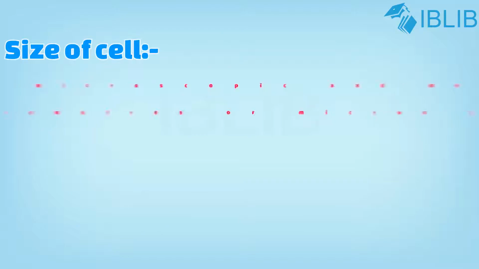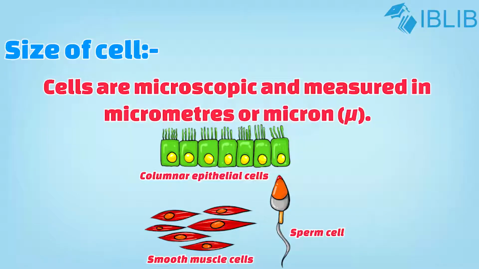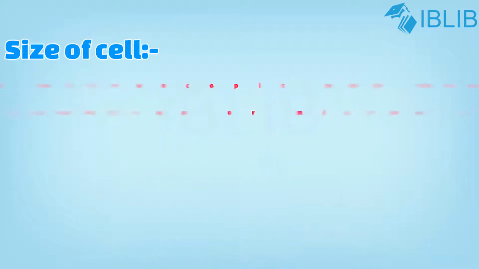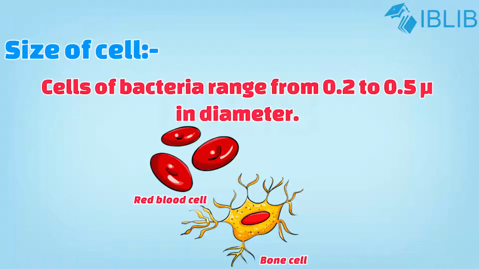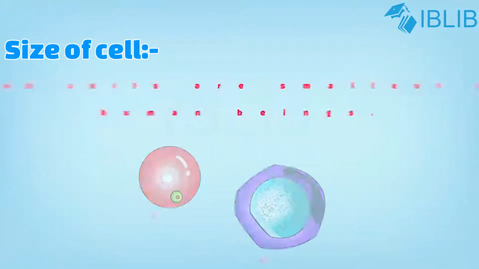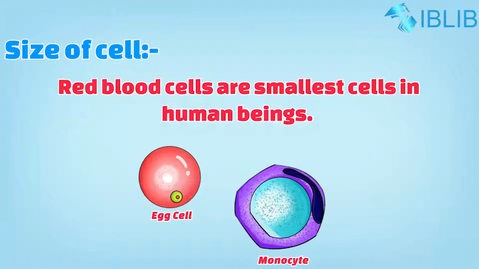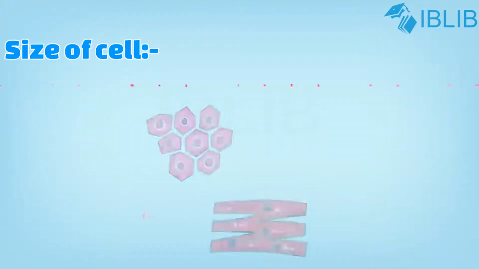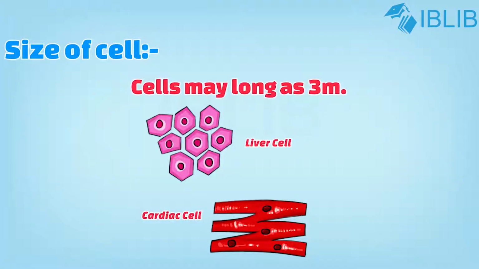Size of cell. Most cells are microscopic. Their size is measured in micrometers or micron. The smallest cells are those of bacteria, which ranges from 0.2 to 0.5 microns in diameter. The smallest cell in the human being are red blood cells. A hen's egg measured about 6 cm in length and that of an ostrich measures about 23 cm. A cell may be as long as 3 meters, such as nerve cell of an elephant.